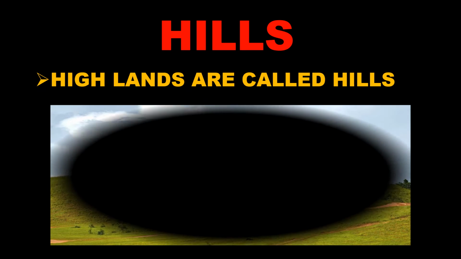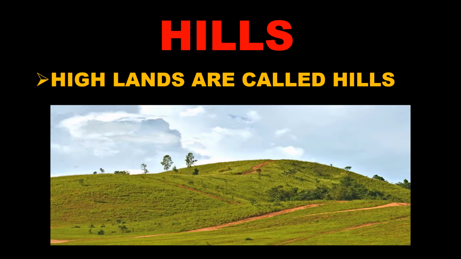The next landform is hills. So what are hills, children? They are highlands. Yes, hills are a bit high. They are not flat. How are they? High. So we call them hills. Yes, in the picture you can see that the highlands are called hills. Hills are high, so that's why we call them highlands.